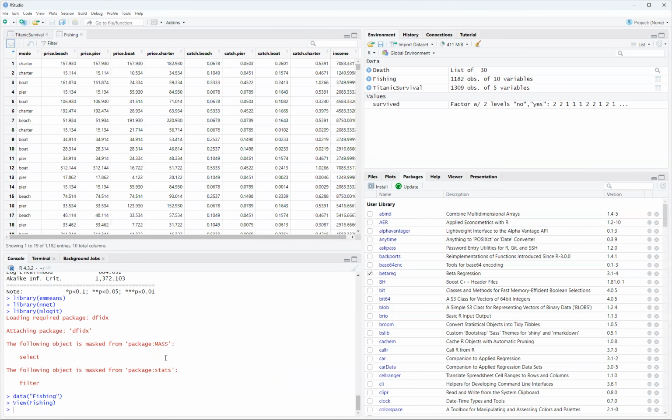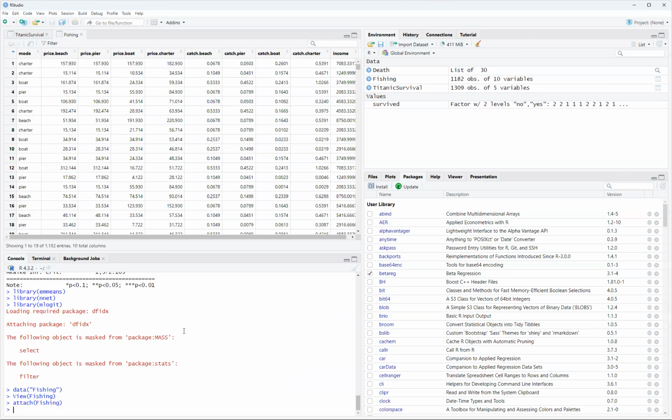I figured out, in my opinion, a better way. I want to attach it. And I guess you do have to attach it. I tried not attaching it. It wasn't working well. All right, so we're doing fishing.